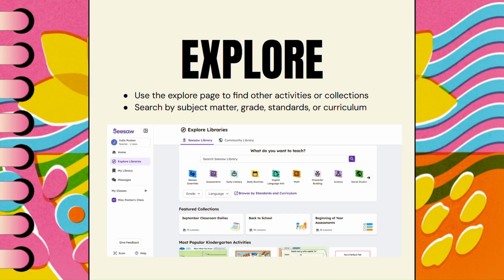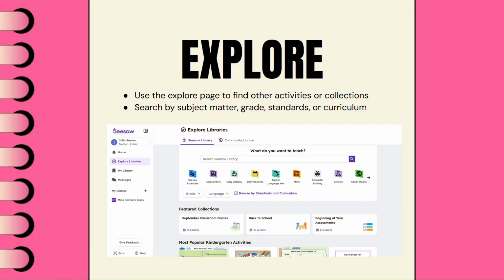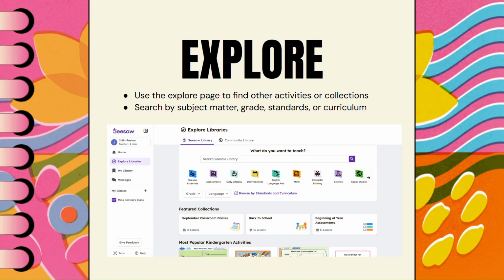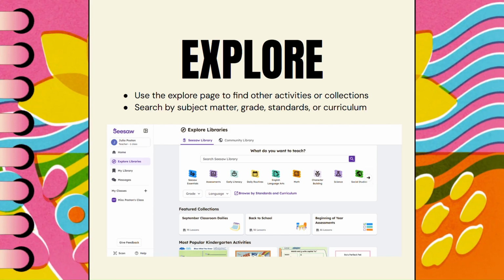You can also use the Explore page to find other activities or collections like character building, science lessons, math, or daily routines, anything like that. You can search by subject matter, grade, or standards, or even curriculum based on whatever your class needs are.